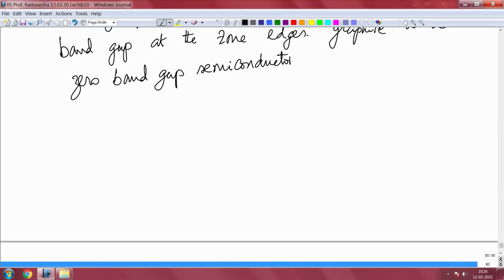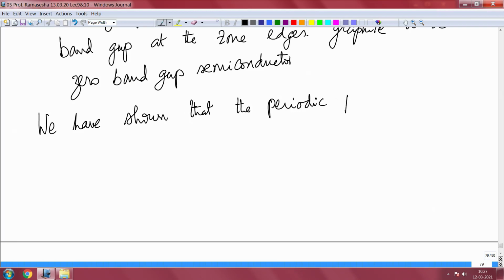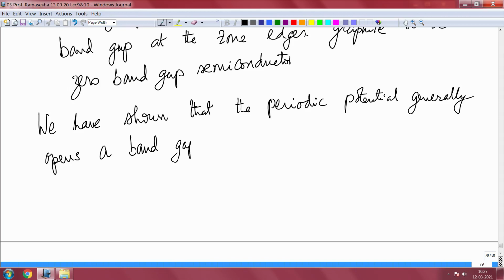Okay, so this is one of the things that we have discussed so far, and we have shown that the periodic potential generally opens a band gap at the zone edges.